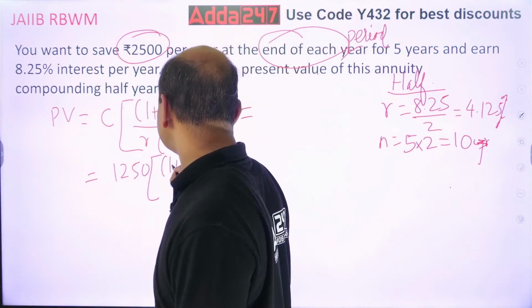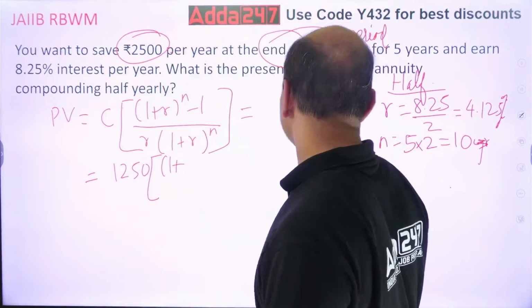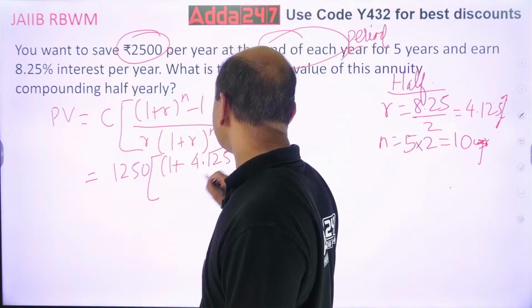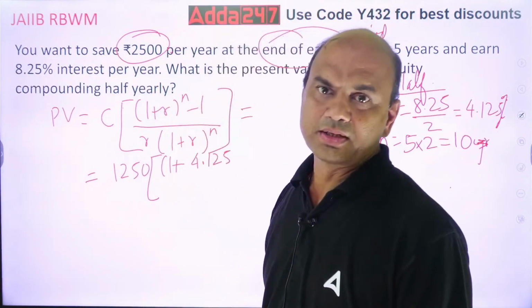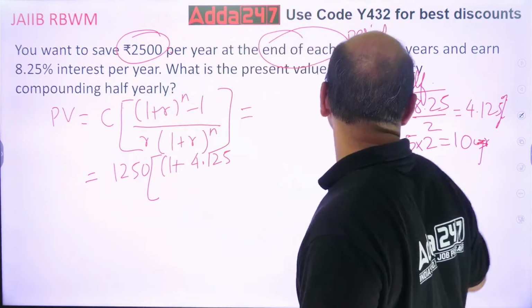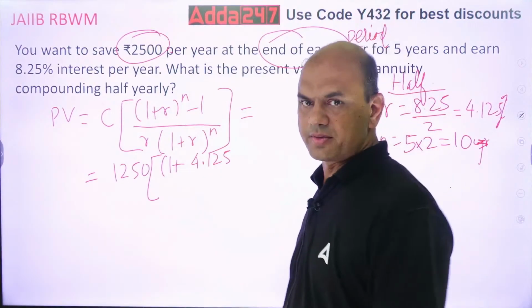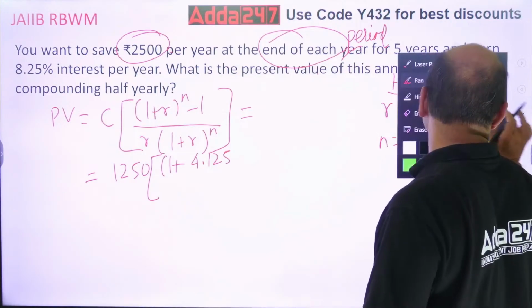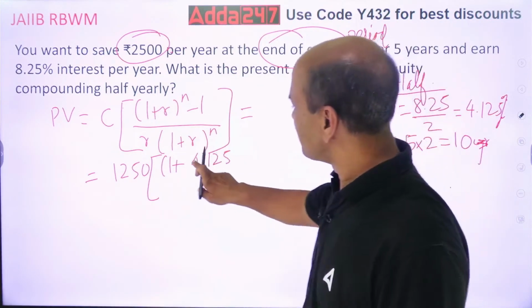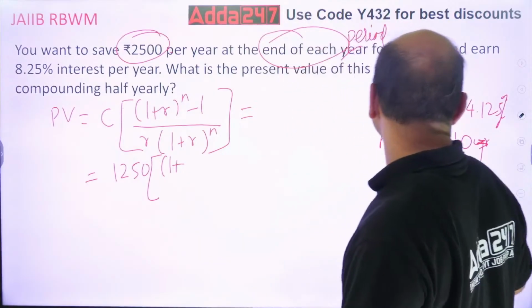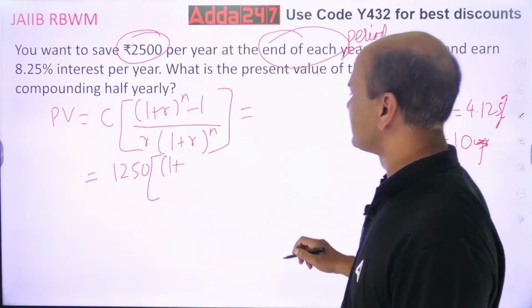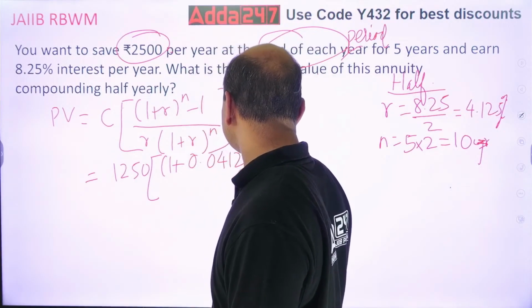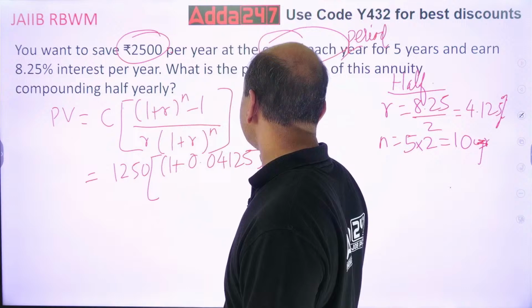1 plus, what is that? 4.125 upon 100. So I'll directly write it now. See, R is to be taken in percentage. Percentage means divided by 100. So directly you can take it, isn't it? Instead of writing, now you all know how to write this. So instead of wasting the time, you will directly take 0.04125. The whole raised to n is what now?